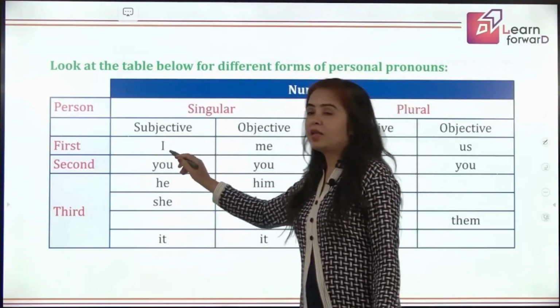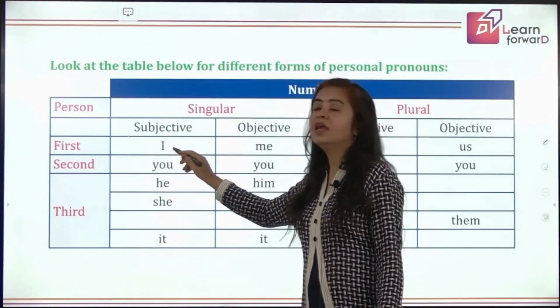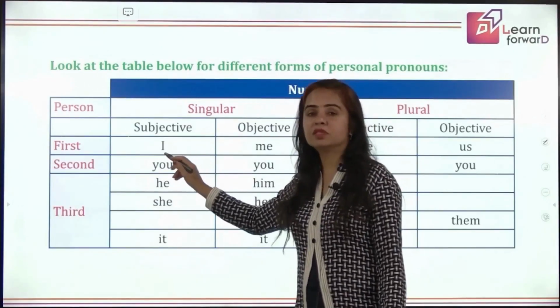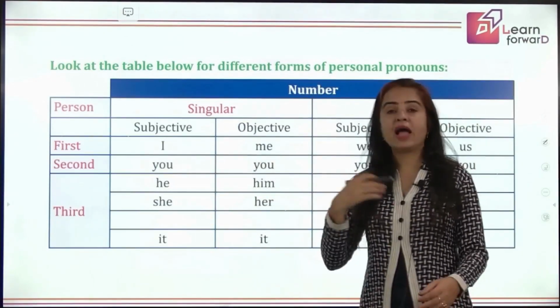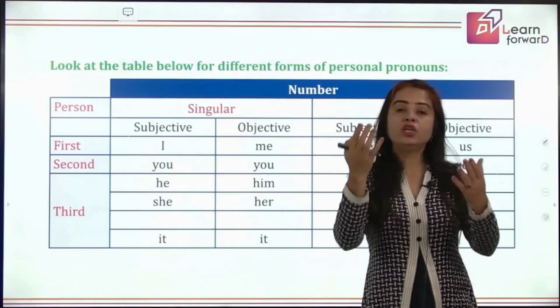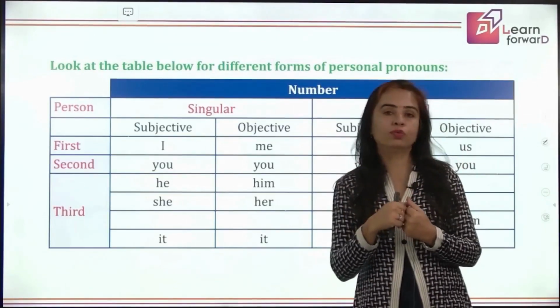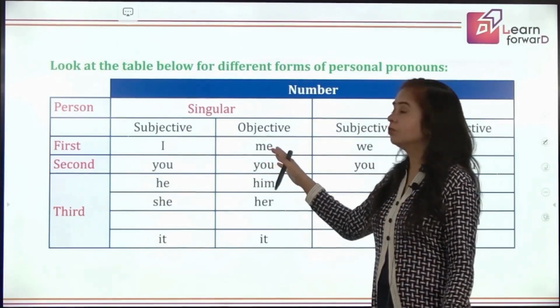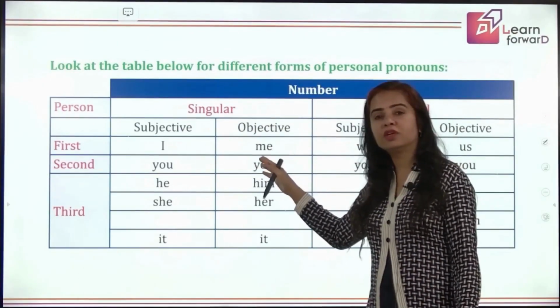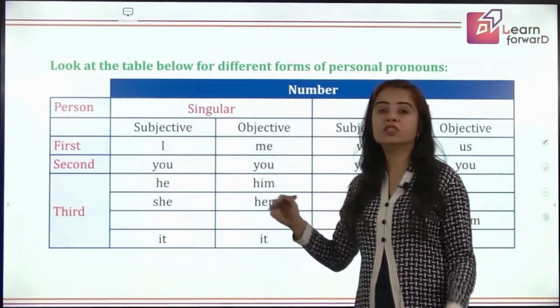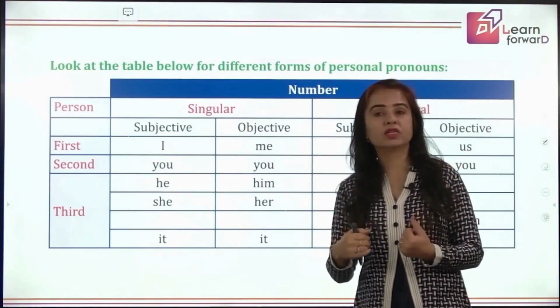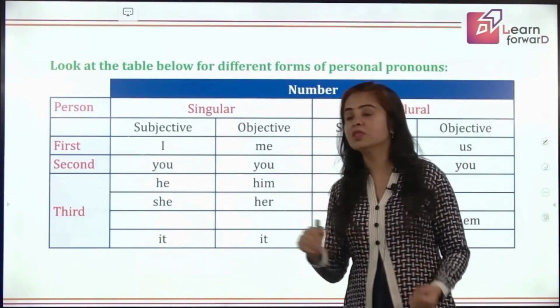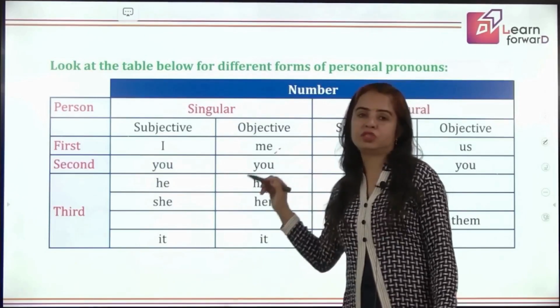When I am the doer of action, I will say I for first person, and me. I gave you some homework and you gave me your notebooks, right? So now I am receiving your notebooks. So I become the object. I'm in objective case. It will be me. I'll not say you gave I your notebooks. I'll say you gave me your notebooks. So that is the meaning of objective case.